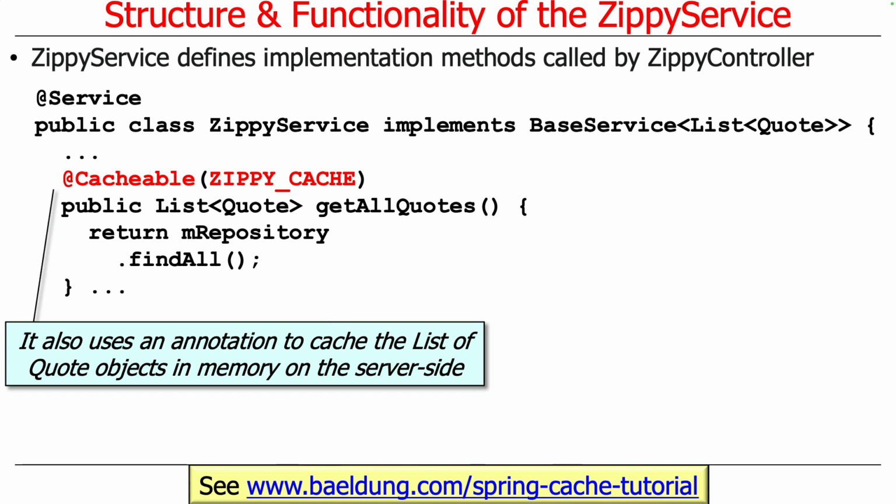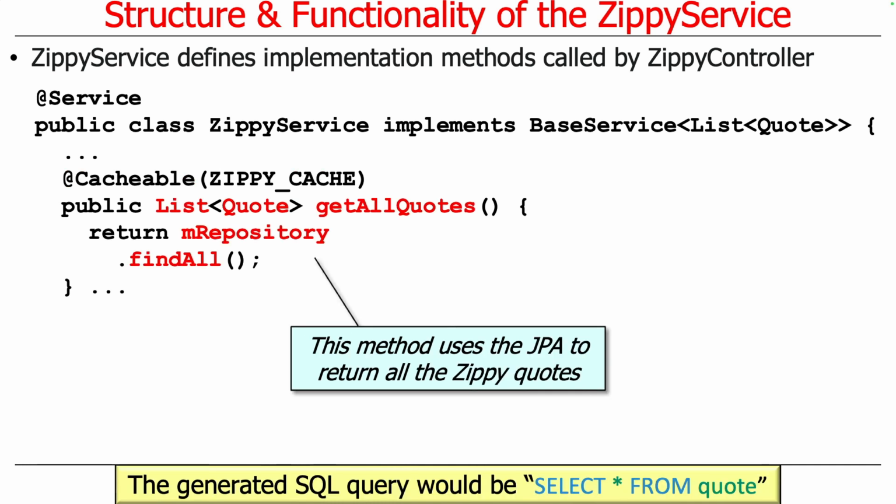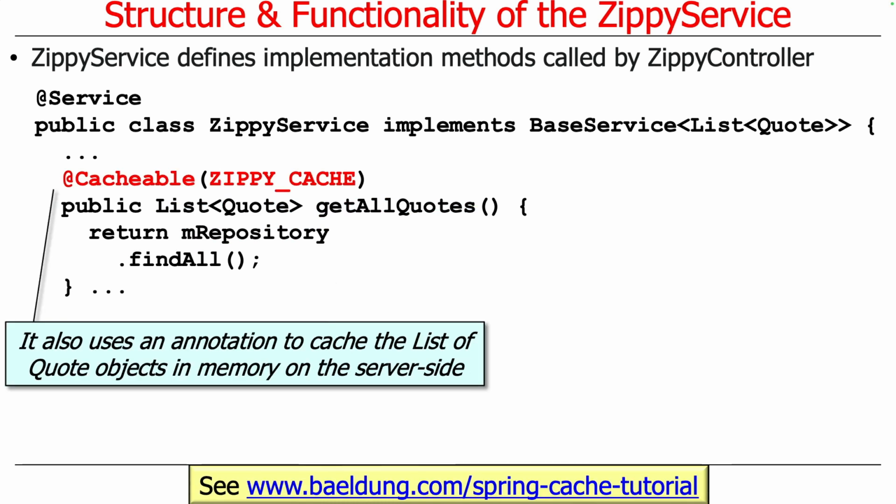Just for kicks, just to show this off, we're going to make the getAllQuotes method cacheable. Because if you think about it, the table of Zippy the Pinhead quotes never changes, at least not in this implementation, and therefore we can cache it. So by saying @Cacheable, that says the first time somebody calls the getAllQuotes method, call this method to get the list of quotes, and any second or subsequent time, don't call the database method, just return it from the cache.